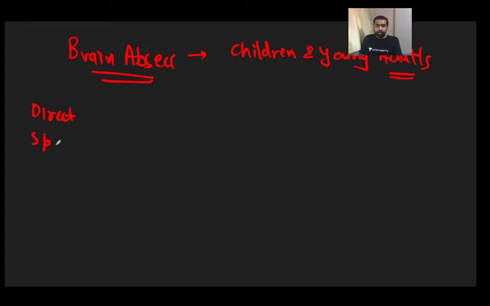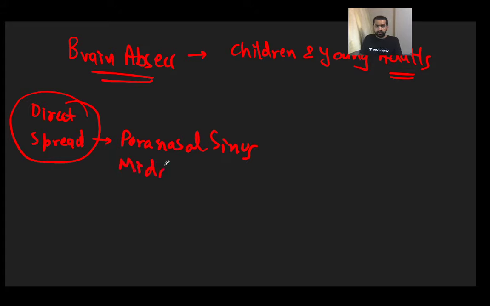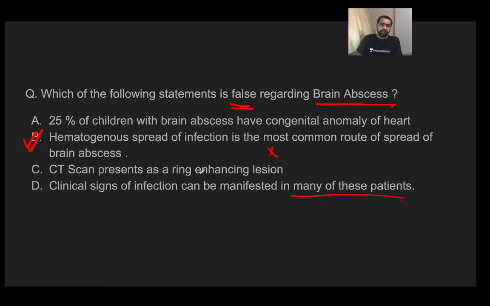There is a direct spread of infection from the paranasal sinuses or the middle ear, or directly from the bone. So direct spread of infection from these particular places is the most common route of spread, and the most common cause of brain abscess. In close to 50% of patients, it is occurring because of this. Fair enough, so this is important. Another important thing is that it is more common in children. That is fine. Now we know how it is spread.